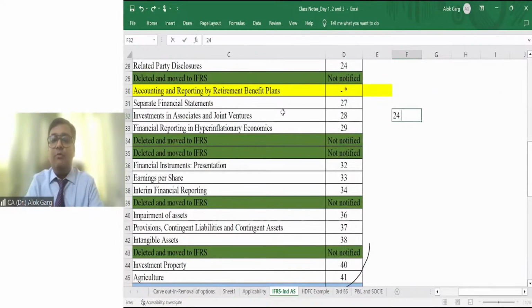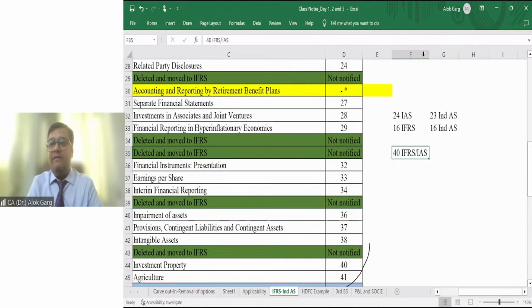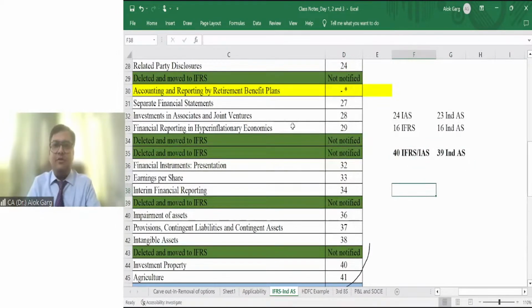If I talk about IAS 24, in place of IAS 24, we have notified Ind AS 24, right? There are IFRS 16. In place of IFRS 16, we have notified Ind AS 116. Okay? There are a total of 40 global standards, 40 IFRS and IAS standards. But in India, we have issued 39 Ind AS, right? Is that clear? I hope it is clear to all of you.